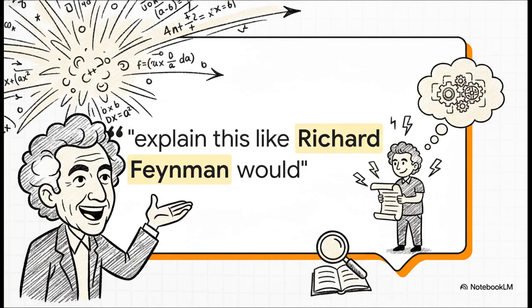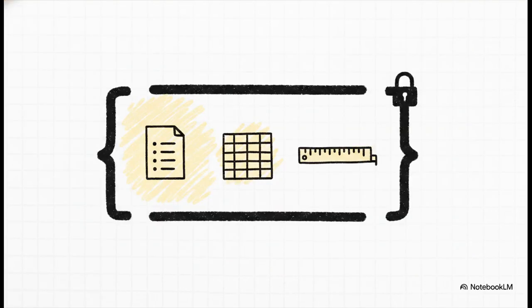You aren't just getting an answer. You're getting an answer framed through the exact lens of a brilliant, quirky physicist who is famous for making complex things super simple. Ask it to be a strict UX design expert or a supportive kindergarten tutor. The persona sets the initial boundaries of the response. And that's absolutely crucial. You have to define the boundaries.